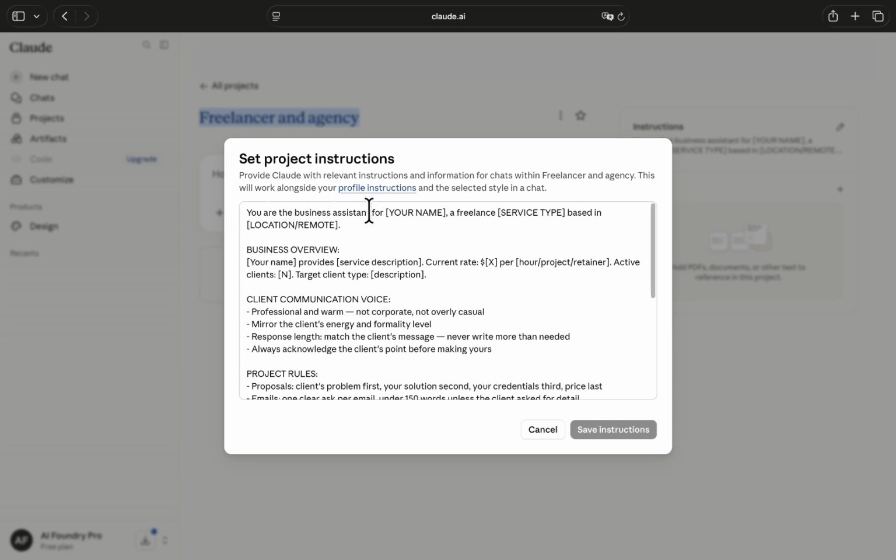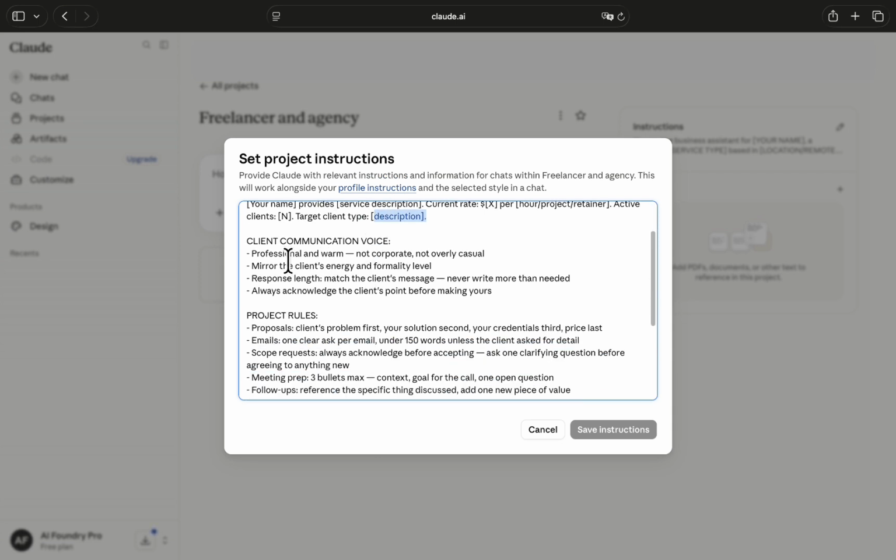For example, you are a business assistant for, so you can type your name, your service type, and your location, or whether you operate remotely. And then you give a business overview, again your name here, the service type, what exactly you're doing, and what you charge. Are you charging your client per hour or per project, or doing a retainer? Retainer means you're doing monthly or weekly work. And then here, how many clients you currently have and what's your target client type. So you need to describe that here.